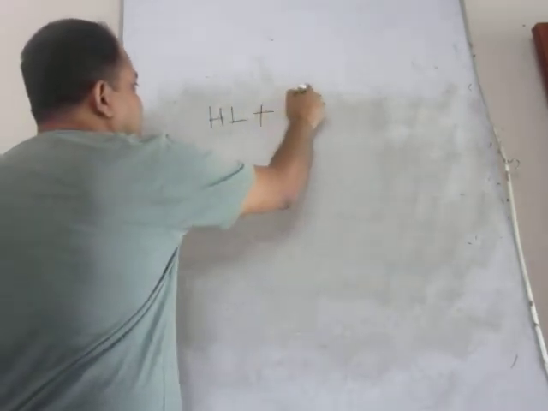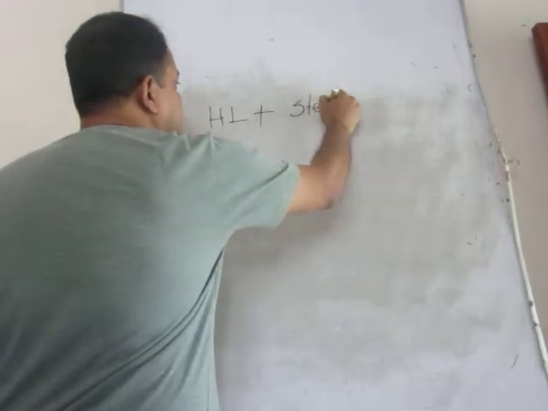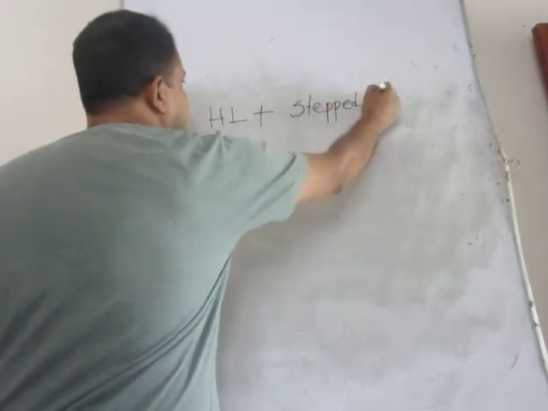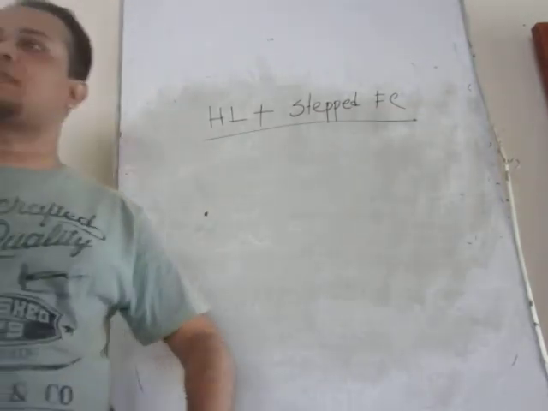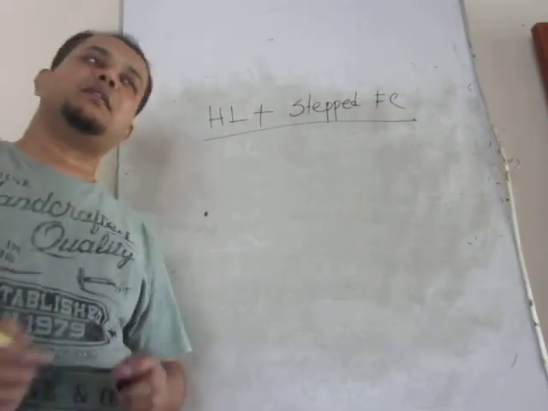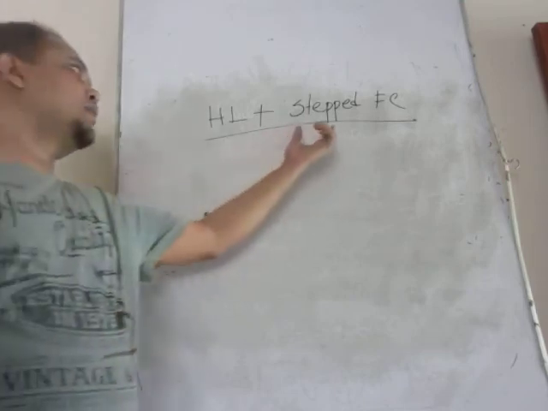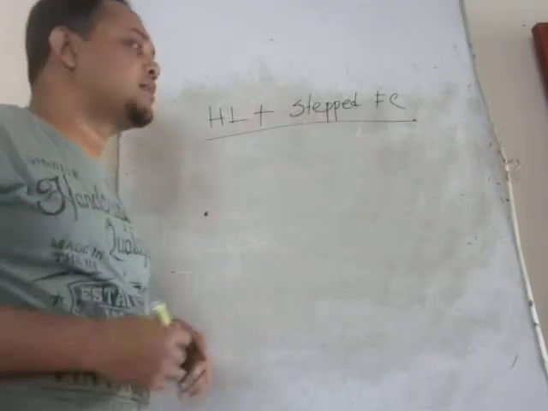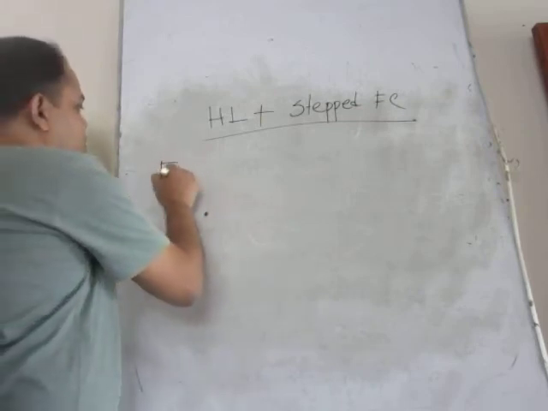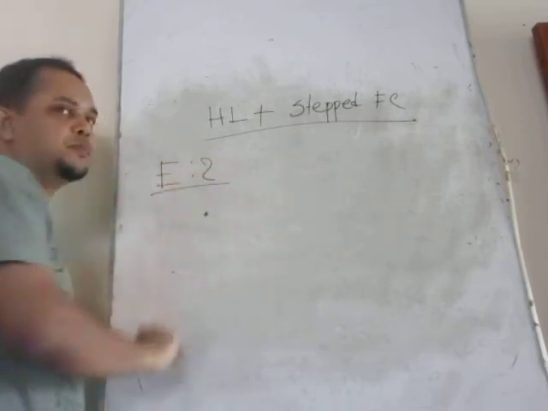High-low method plus step fixed cost. Normally we saw how we can use the high-low method, right? In some situations, you have to deal with the step fixed cost as well. This is example 2 according to your course note. Example 2.